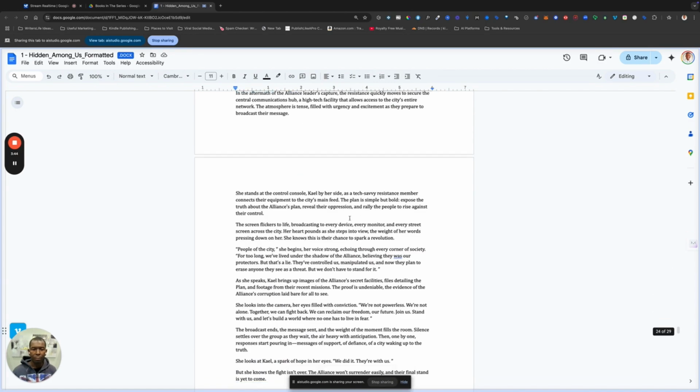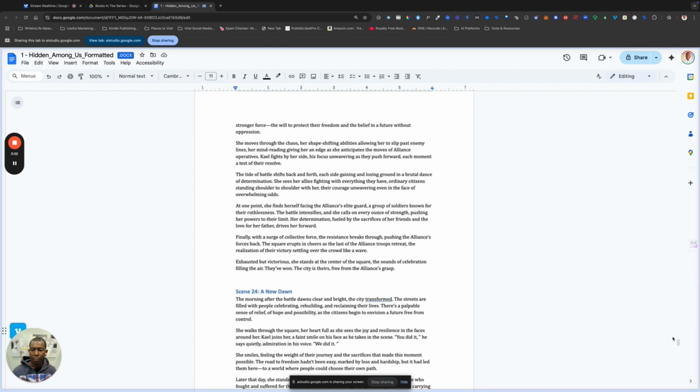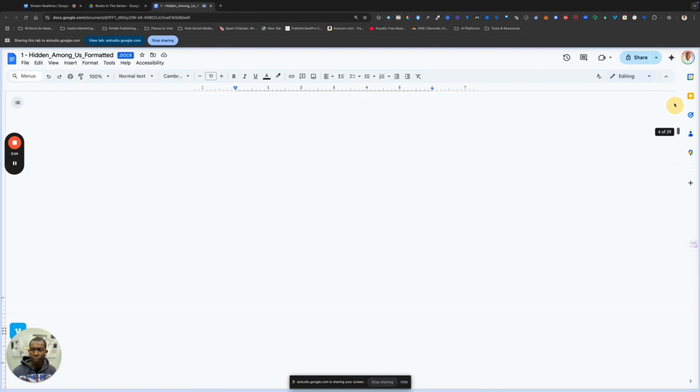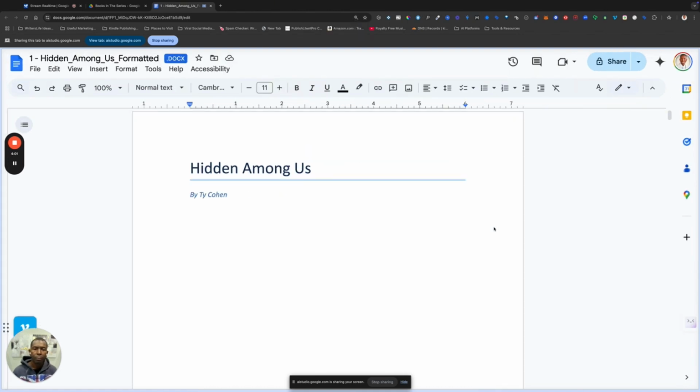Okay, I've now scrolled through the entire manuscript, and I have a better sense of the story overall. I think the writing is solid and engaging, and the plot has a good balance of action and character development, and there is a clear narrative arc. To make it even more appealing to your audience, I would suggest focusing on developing the main character's emotional journey, and perhaps adding some more descriptive language to enhance the imagery.